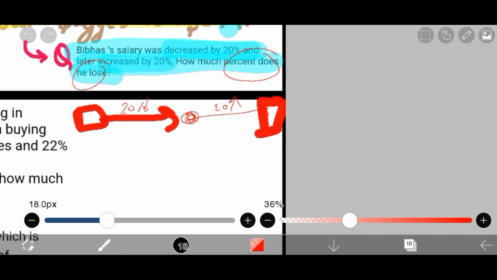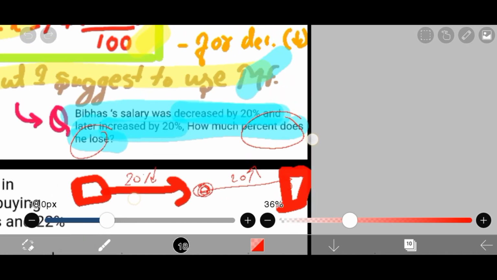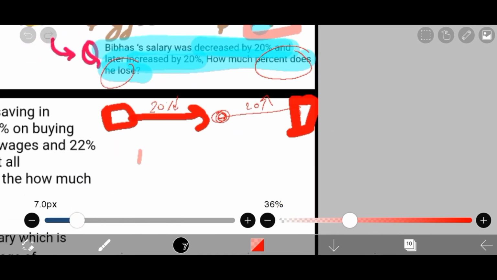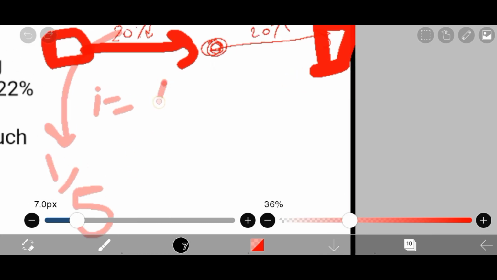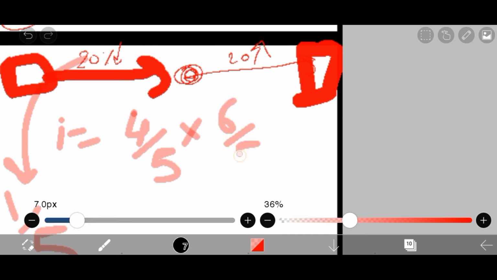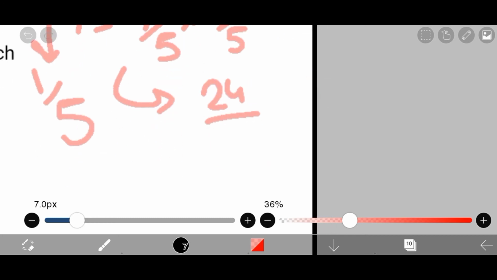Sorry for that. Yeah, you could use it here, but if the question had given a bit more complex value, it would have been much easier by going with the multiplying factor method. Let's say the initial value has decreased by 20%. A 20% decrease means 20 by 100, which is 1 by 5. So the multiplying factor for a decrease of 1 by 5 would be 4 by 5. I hope you are getting what I'm trying to say, right? So 4 by 5, and for the increase of 20%, it would be 6 by 5. So you could directly figure out 24 by 25.